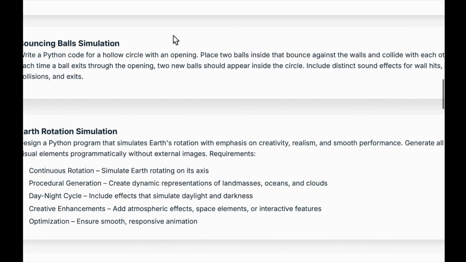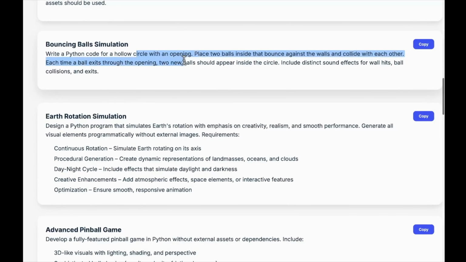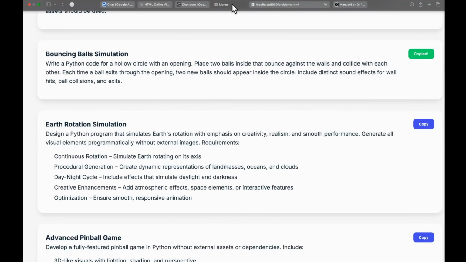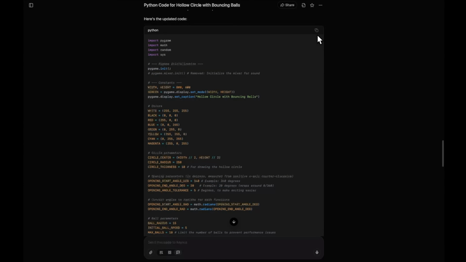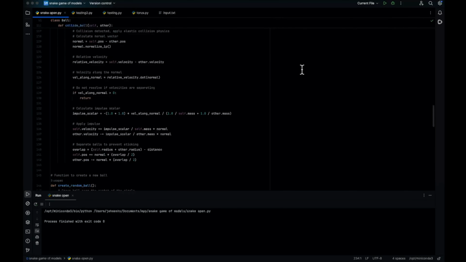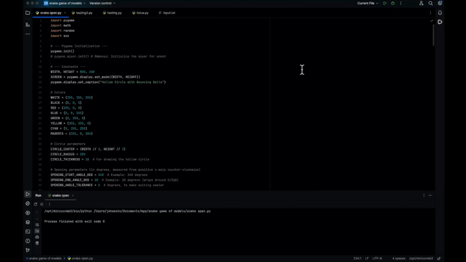So the next question is write a Python code for a hollow circle with an opening. There are two balls inside it, and whenever a ball exits, two new balls appear. So this is a Python problem. Let's see. Okay, we have got the code, so let's copy it. Let's paste that, and immediately no errors and no warnings as well. Nice. Let's run it,